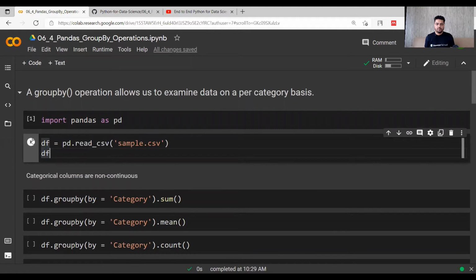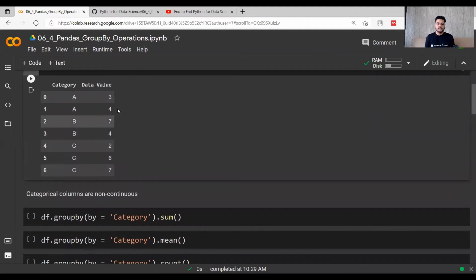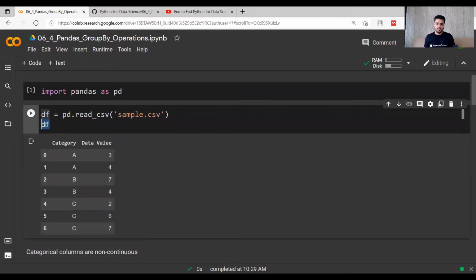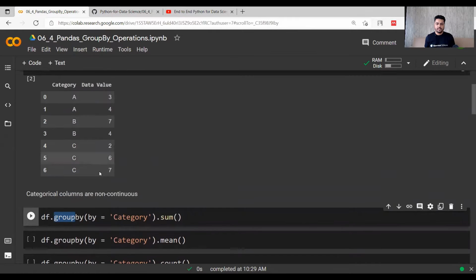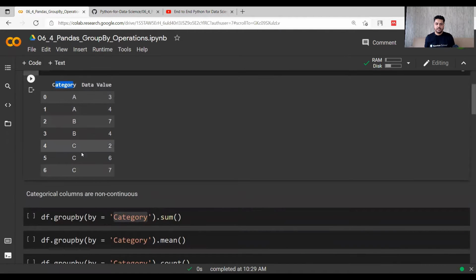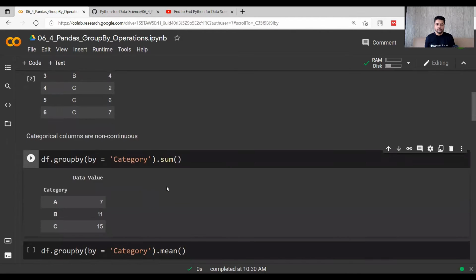So sample.csv looks like this. In this, you will see that there are multiple categories, category A, B, and C, and having different values. Now I want to combine these categories, maybe do the sum or mean on these things. So let's do it. I can simply do some operation on this data frame, like df.groupby. I want to group this data frame by the category. Now category is this column. So within the category there are A, B, and C, and I want to do the summation. So let's see how it looks. It looks like A 7, B 11, and C 15.